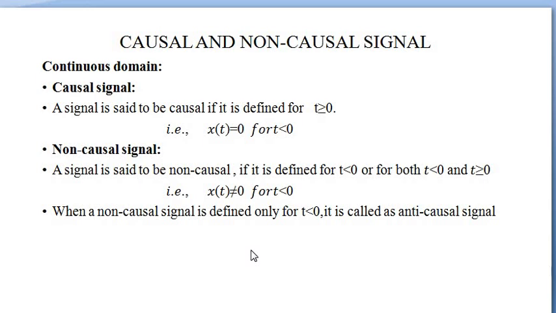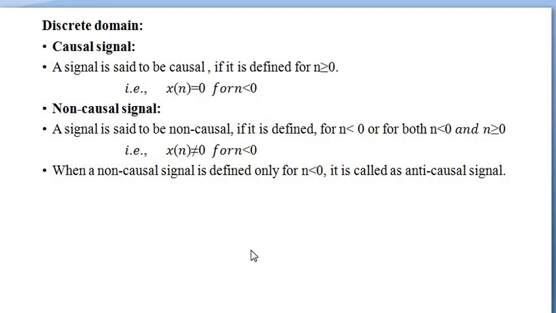Causal and non-causal signal. A causal signal: a signal is said to be causal if it is defined for t greater than or equal to 0, that is x of t is 0 for t less than 0. A non-causal signal is defined for t less than 0 and 0 for t greater than 0, that is x of t is not equal to 0 for t less than 0. When the non-causal signal is defined only for t less than 0, it is called an anti-causal signal.